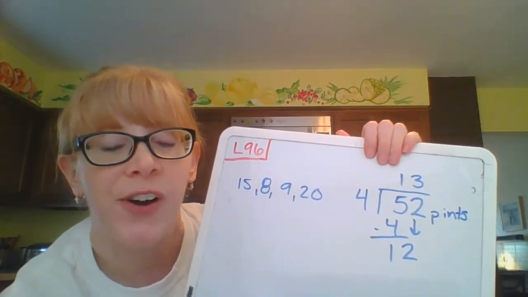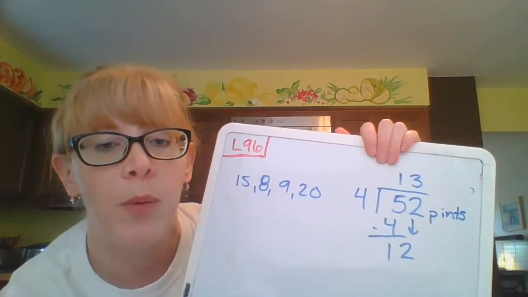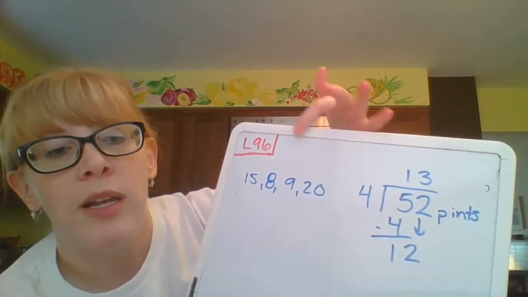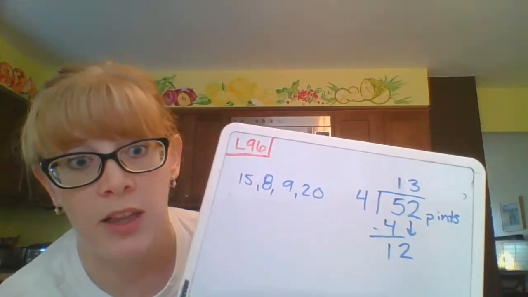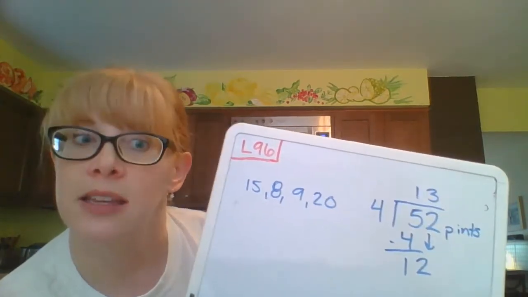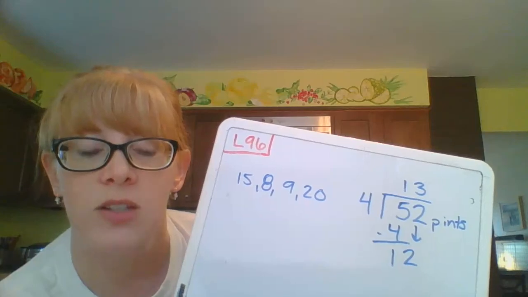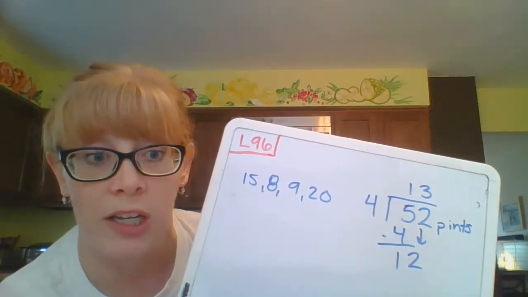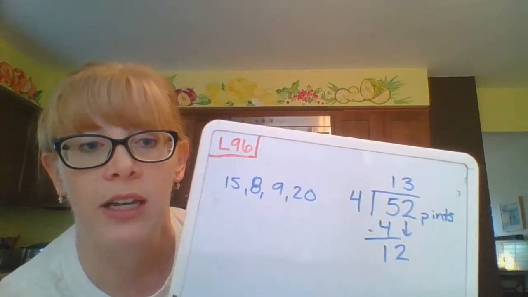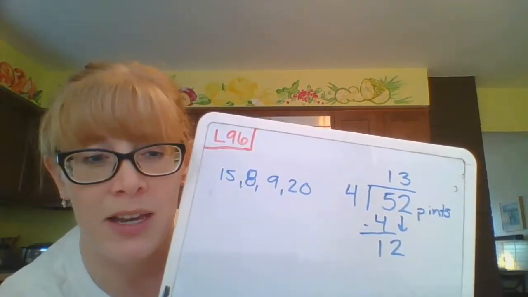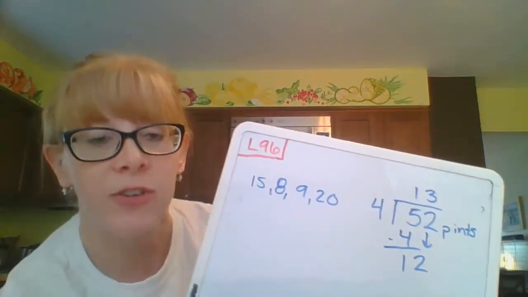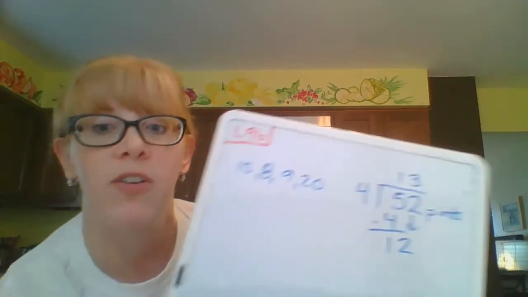Like, that's a good guess for about 13 per bucket. You see that the lowest number was 8, the highest number was 20. My average has to fall between my lowest and highest number for it to be a reasonable answer. You're going to see that more in lesson 97, and part of that is the reason that I'm combining these 2 videos. We're going to do number 1 on your worksheet together. Yep, you're going to get some freebies, but that's okay, because we're going to then go into lesson 97, and we're going to use a completely different example than they give us on that worksheet for that.